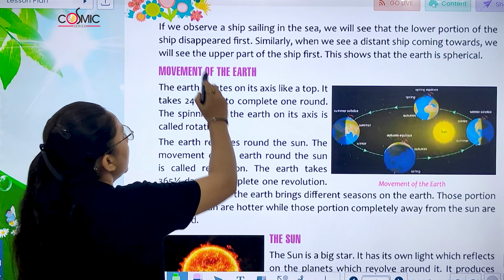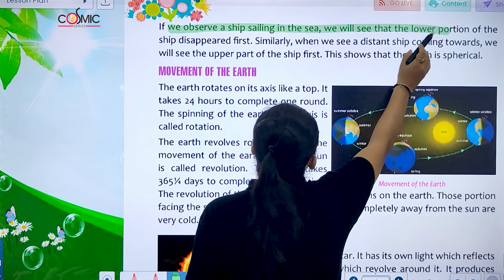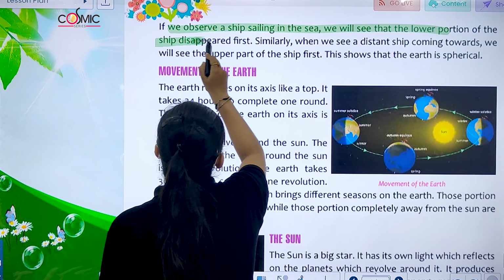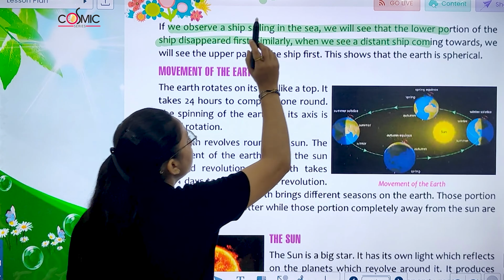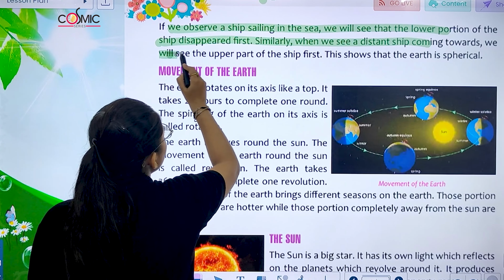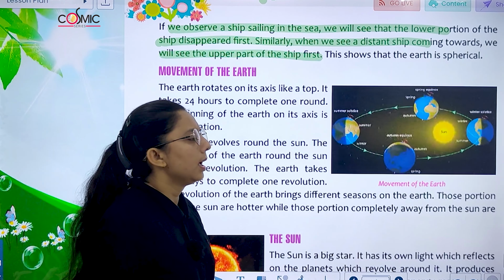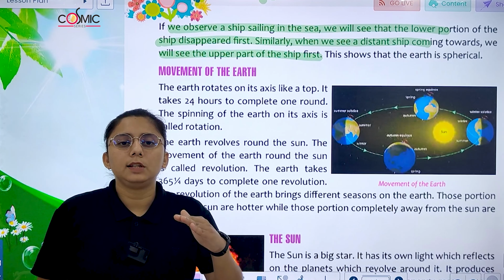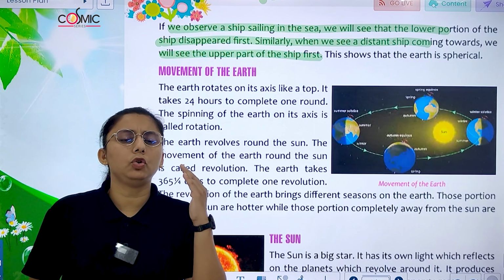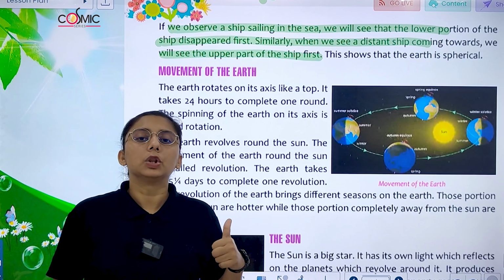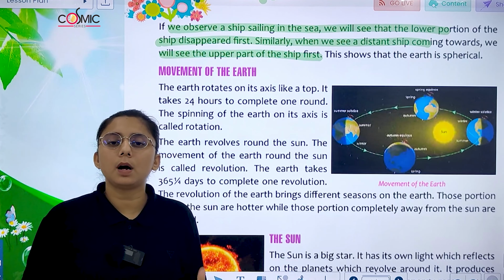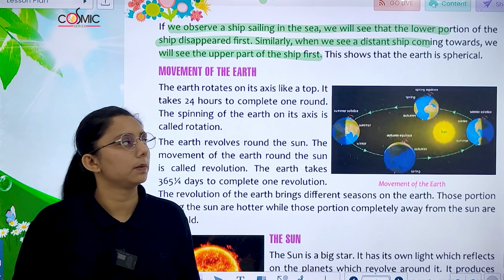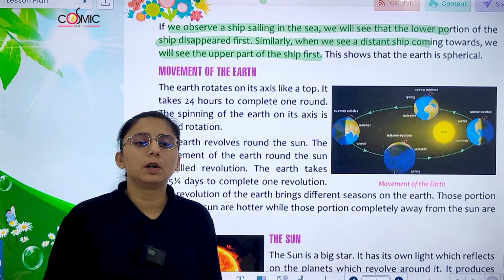shape. If we observe a ship sailing in the sea, we will see that the lower portion of the ship disappears first. Similarly, when we see a distant ship coming towards us, we will see the upper part of the ship first. देखो जब वो move कर रही है तो जो नीचे वाला part है वो पहले डूब जाता है. फिर अगर हम आते हुए देखते हैं तो upper वाला part ज्यादा दिखने लगता है. तो इससे क्या पता चलता है कि जो आपकी Earth है वो कैसे shape में? Spherical shape.